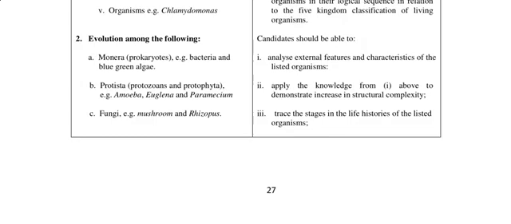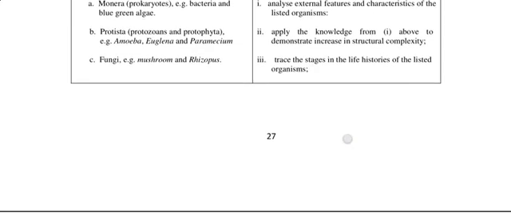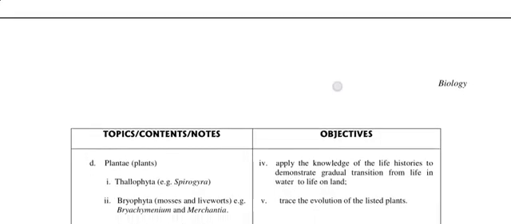In Protista, we have the protozoa, which are the animal-like, and the protophyta, which are the plant-like. Examples of which we have the amoeba, Euglena, paramecium, even the Volvox. Then we have fungi, for example, mushroom and Rhizopus.